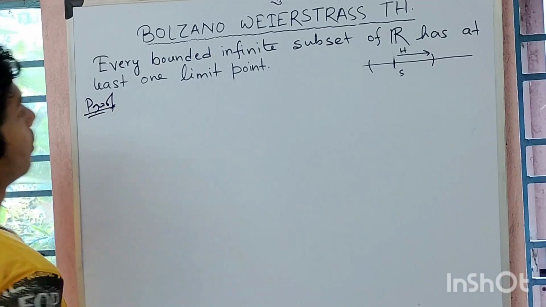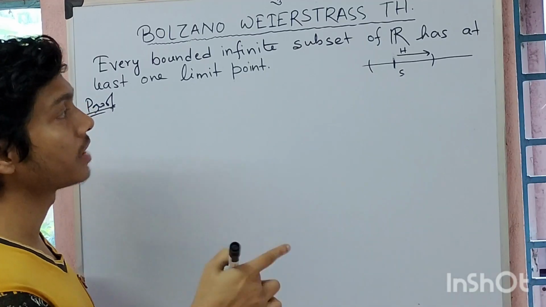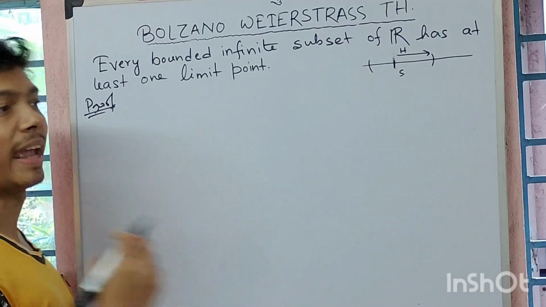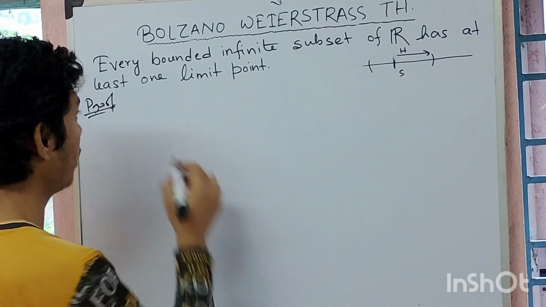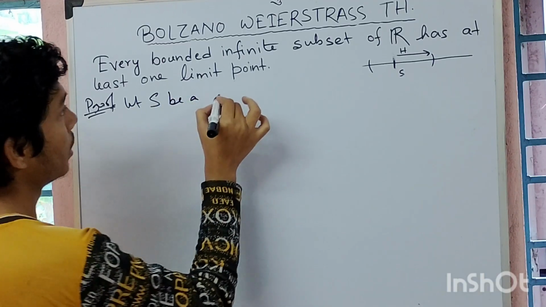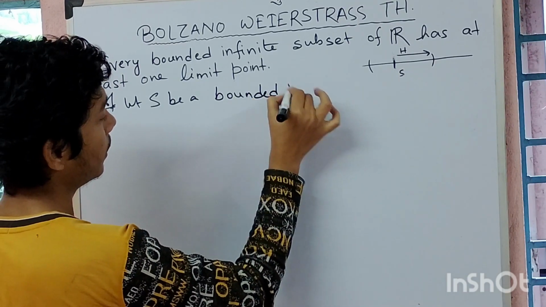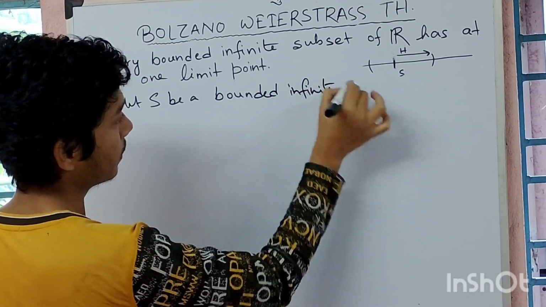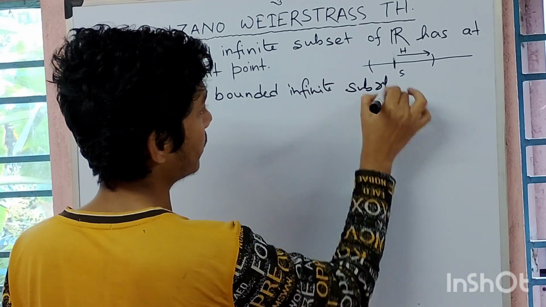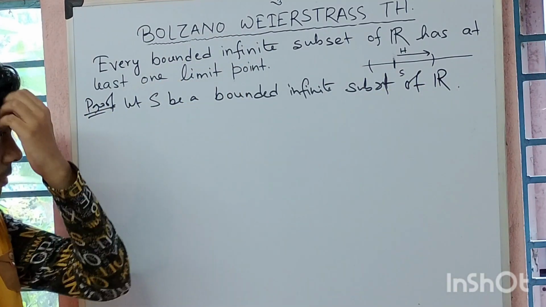It has been said that every bounded infinite subset of R has a limit point, so I have to take a bounded infinite subset of R. So let S be a bounded infinite subset of R.